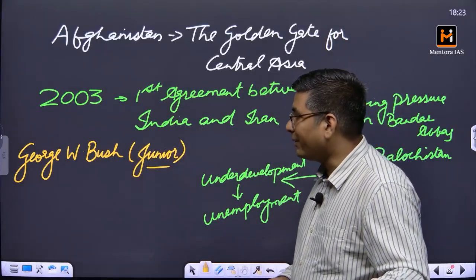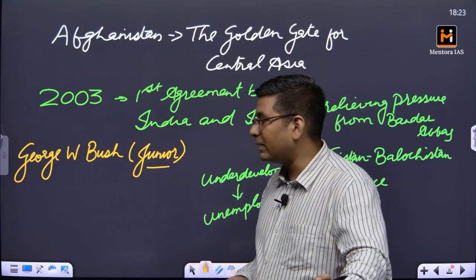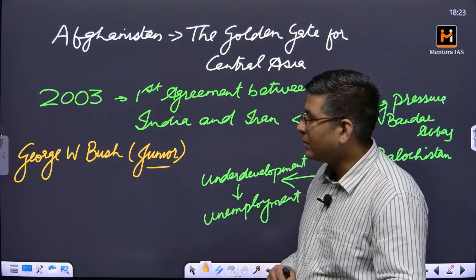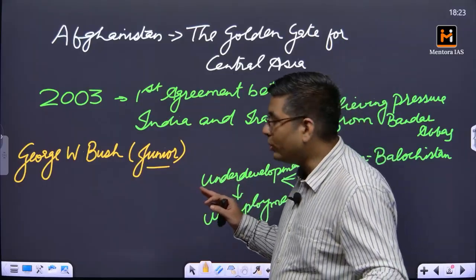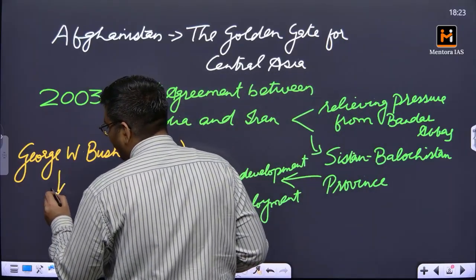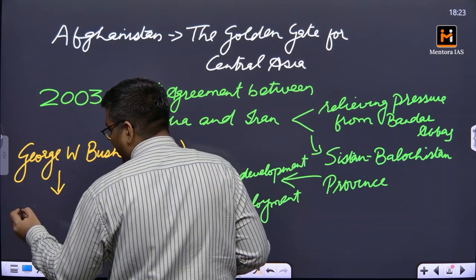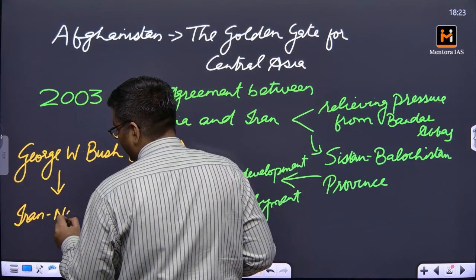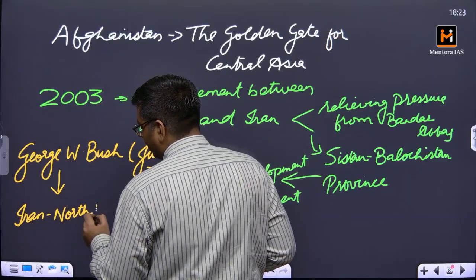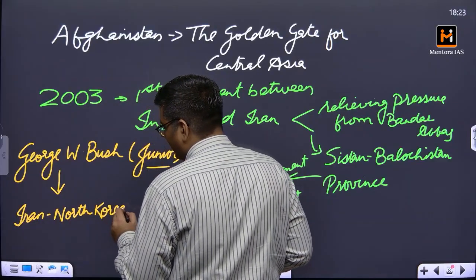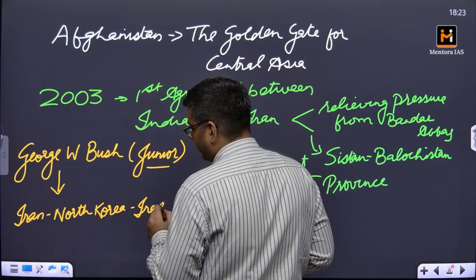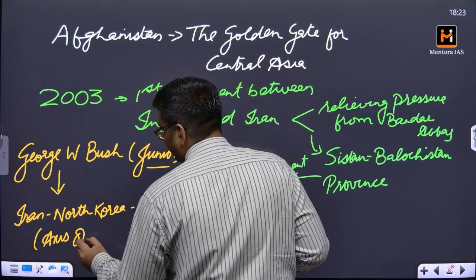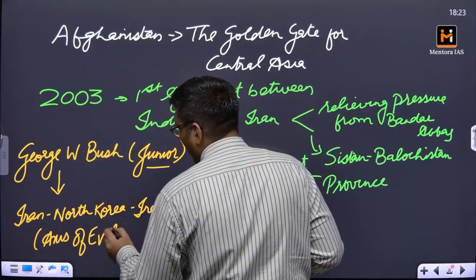Not a very good reference, but you have seen that face especially after the 9/11 attacks. So George W. Bush Jr. basically defined three countries: Iran, North Korea and Iraq as the axis of evil. That these are three countries which are the axis of evil.